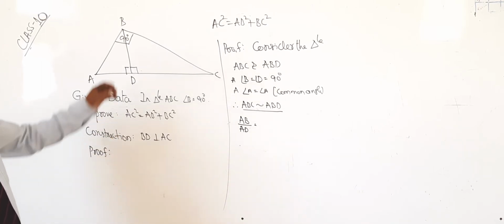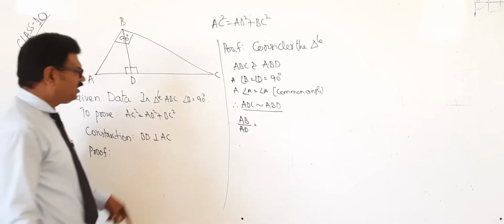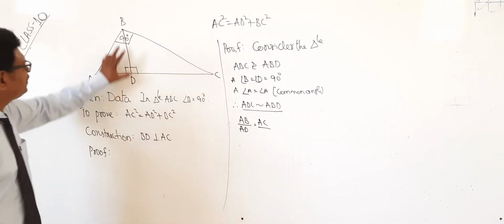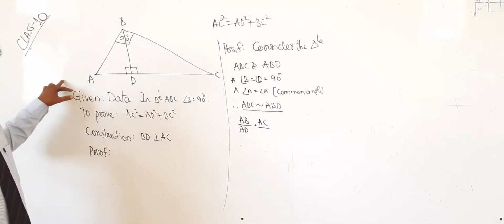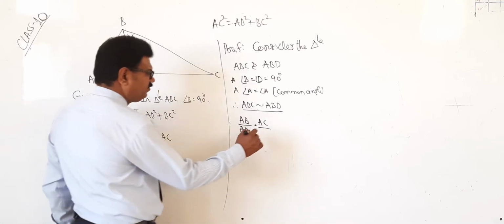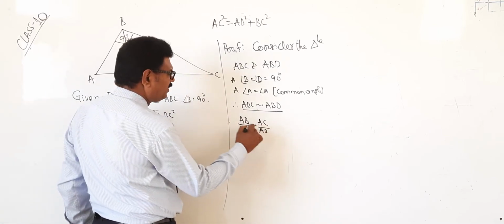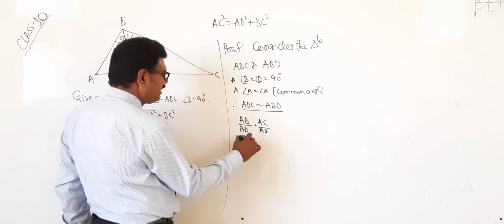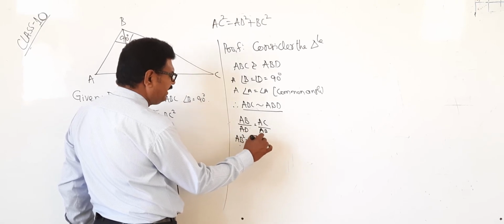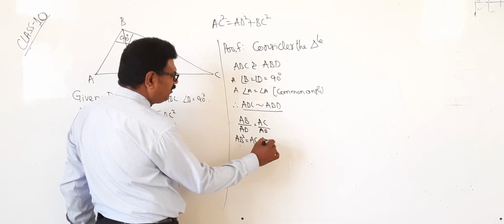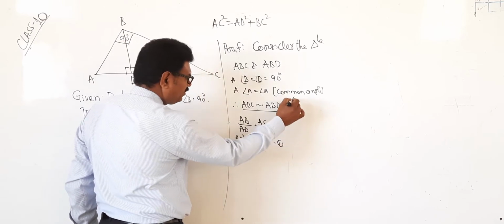This is 90 degrees. Hypotenuse is AC. In this triangle ABD, which is the hypotenuse? This is 90 degrees. This is AB. Therefore, multiplying, AB into AB is AB square is equal to AC into AD. In geometry, if you put a point, it is nothing but multiplication. This is one. Okay?